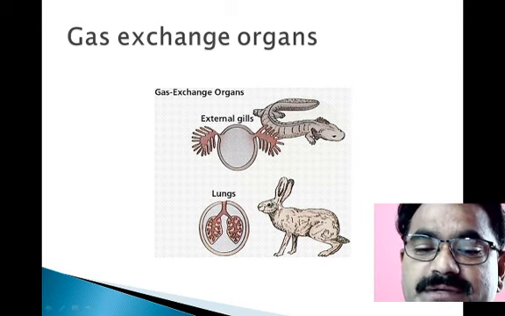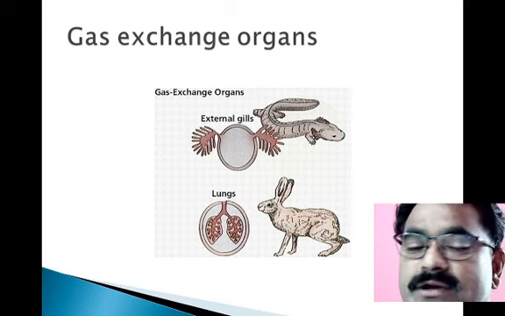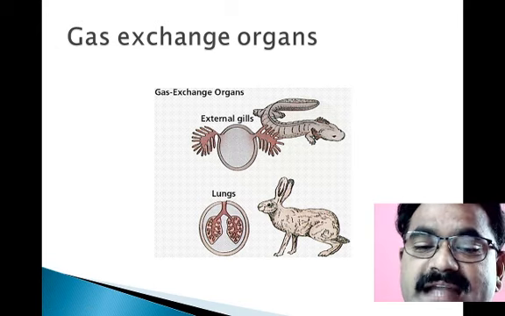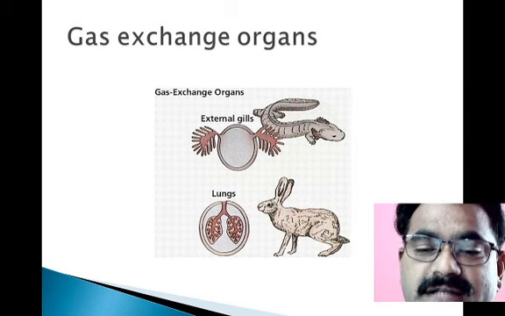Then the rabbit is an example of a mammal, and it has two well developed lobes of the lungs, the right lobe and the left lobe. They are connected with the trachea.